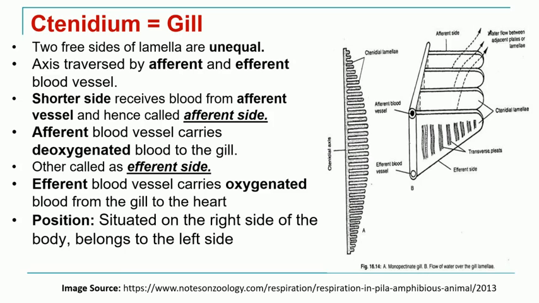Though it is situated on the right side, the actual development takes place on the left side, and then it is slightly shifted to the right side. That takes place during the development of the pulmonary sac in the early stage of development.